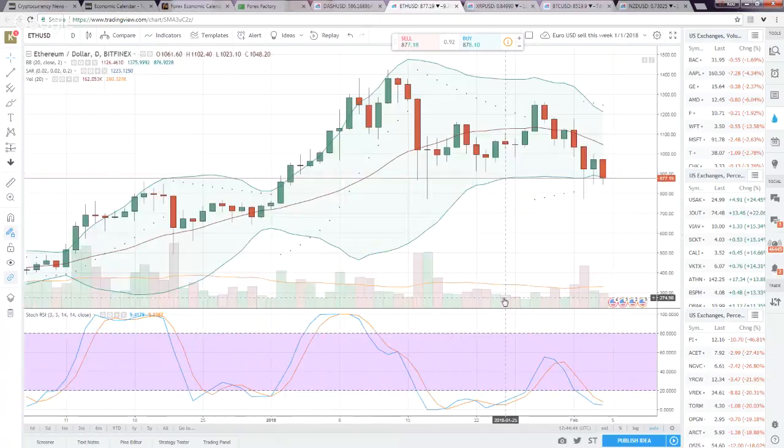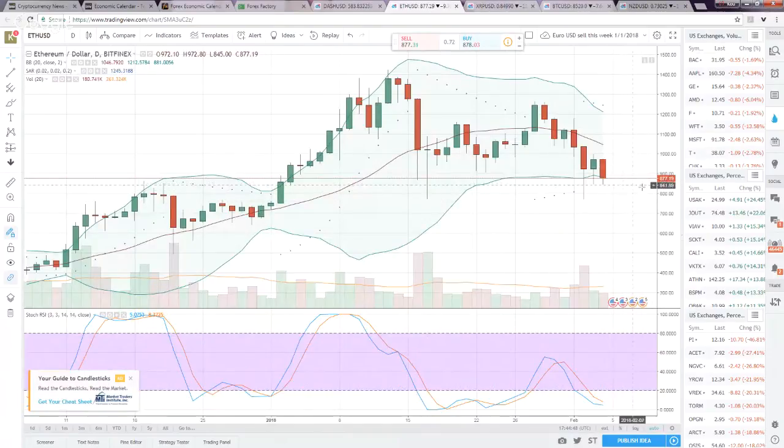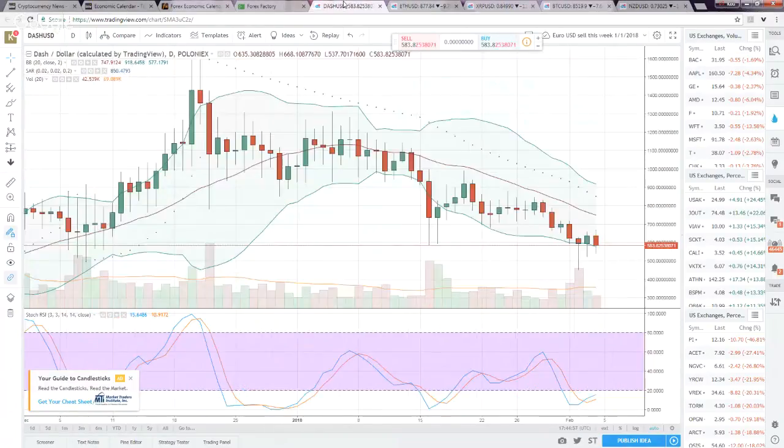Same thing with Ethereum. Ethereum is dropping all the way back under 900, at 877. Not a whole lot going on here. I'm expecting it to hit at least 800 before it decides to come back up. Dash is under 600. I'm expecting it to come back down to close to 500 before it decides to come back up.